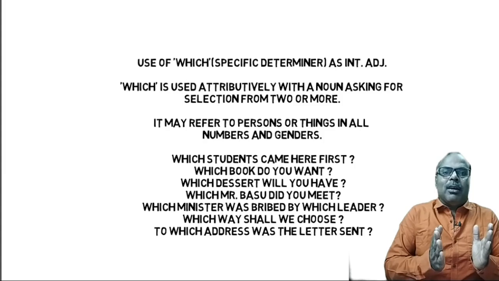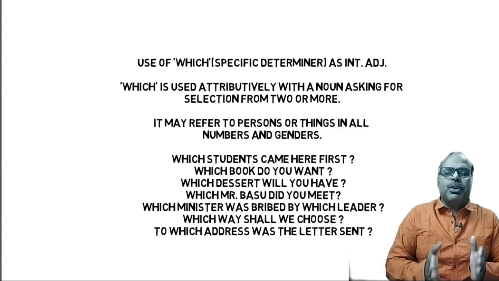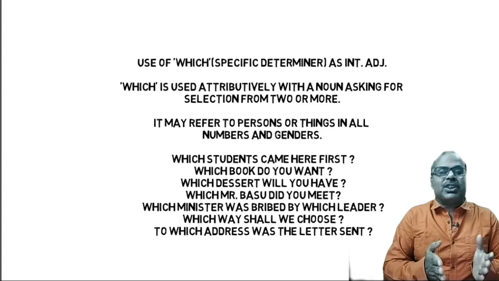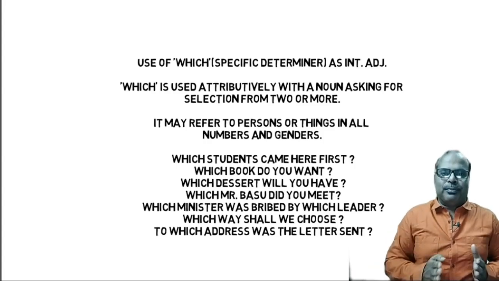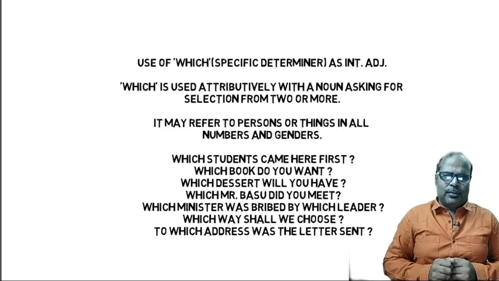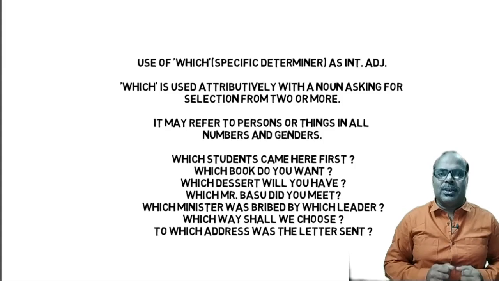Here actually it is before the noun that is modified. Let me explain. There are perhaps 2 books and I ask you, which book do you want to read?